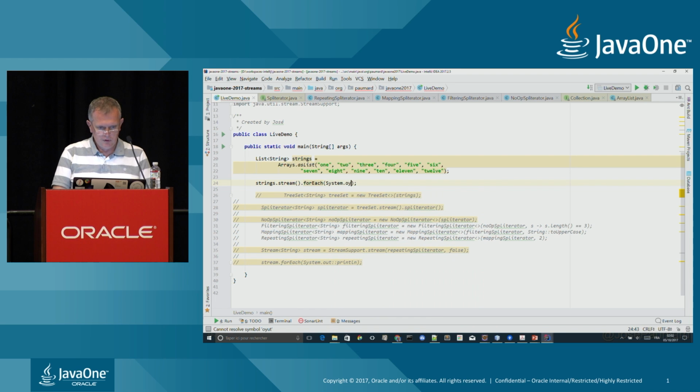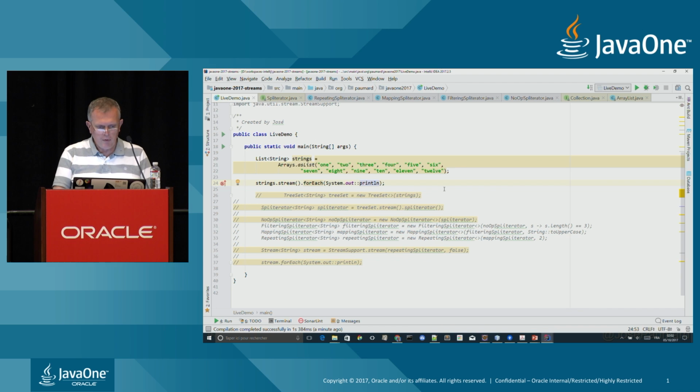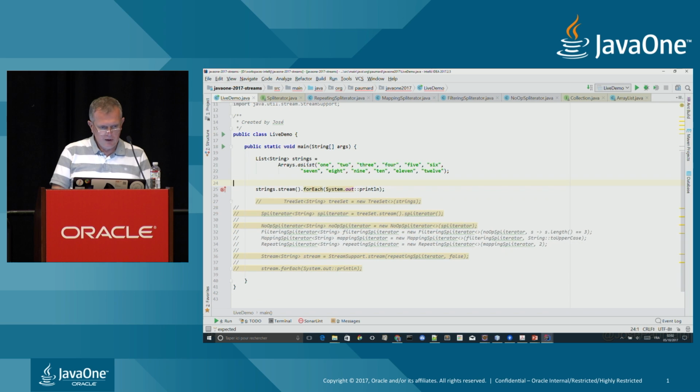System.out.println. So if I run this code, it will print out the result. We all know that. But what I can do is set a callback on the close method, on the close call of that stream. Sorry. Let me put this in a variable.